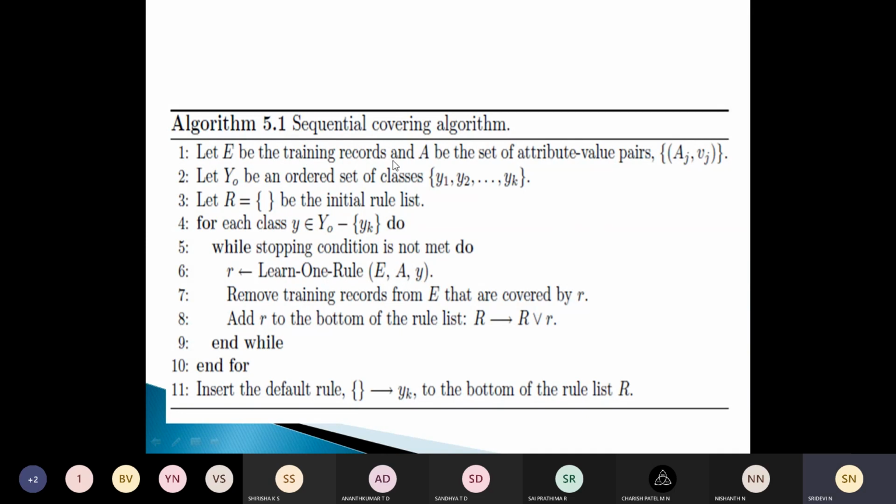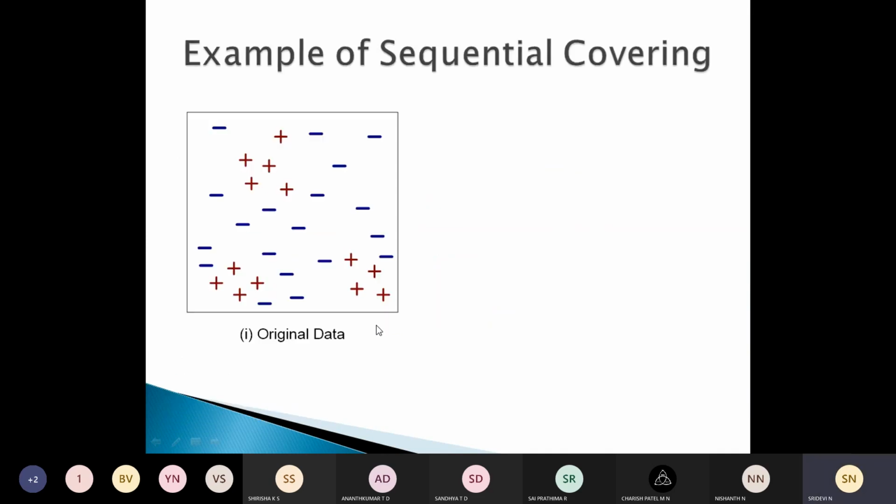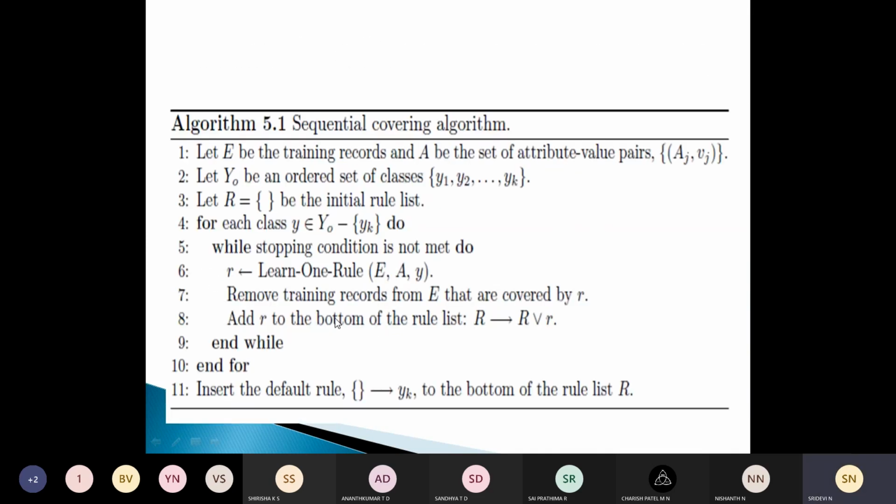E is the training records and A is the set of attribute values. We have classes y1, y2, up to yk. The training records that belong to a particular class Y are treated as positive records and the others are treated as negative examples.